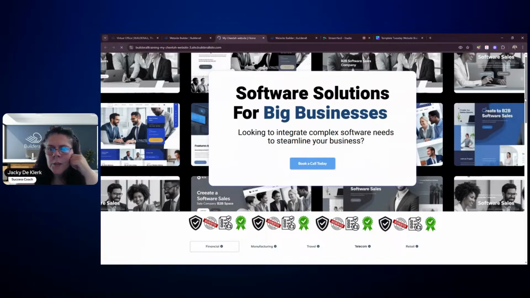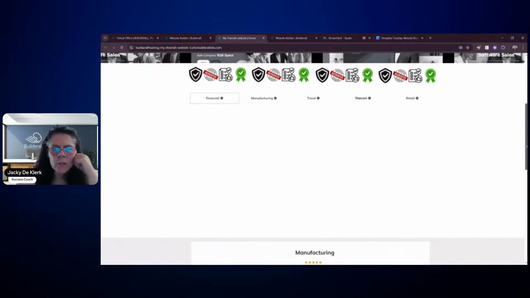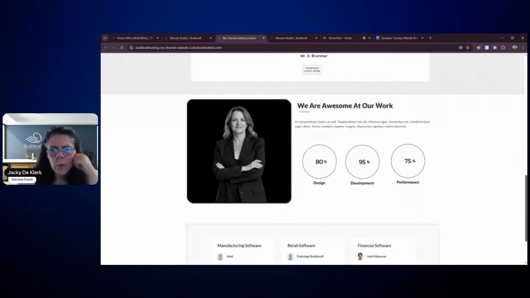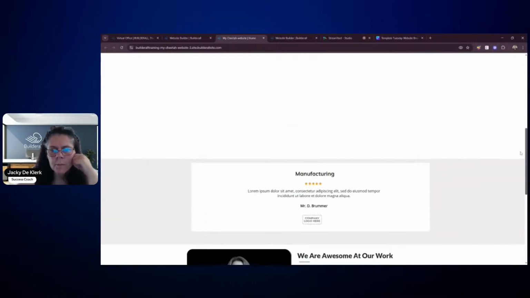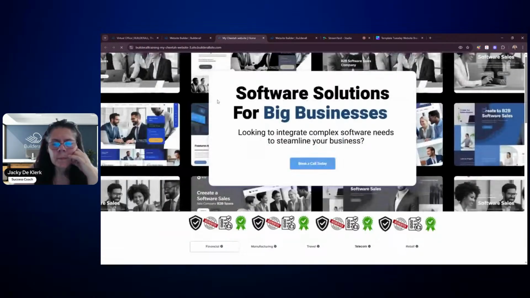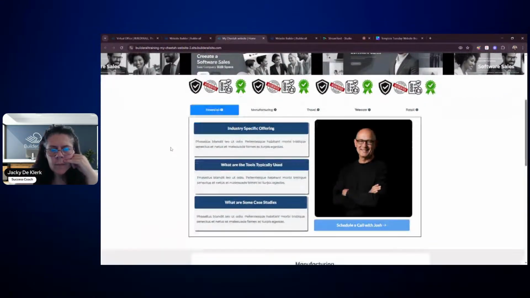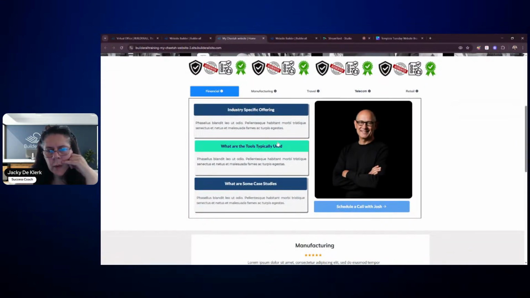The top one is fine. Then we've got the credentials, and then there is a blank area right here. And then we've got the manufacturing, and then we've got "we are awesome at our work," and then the bottom. I need to refresh because this is obviously not correct. We've changed the color there of the background. But if you click, it gives you all the information that you need.